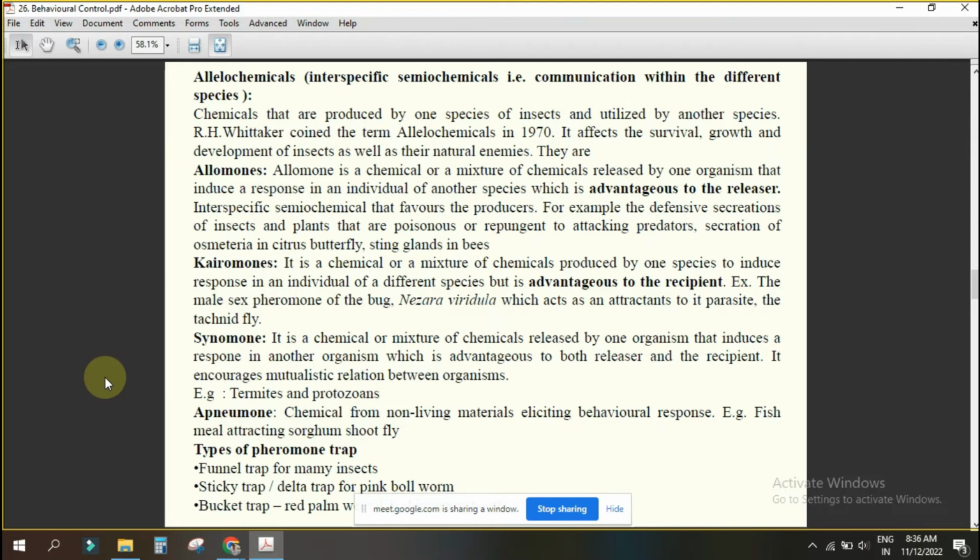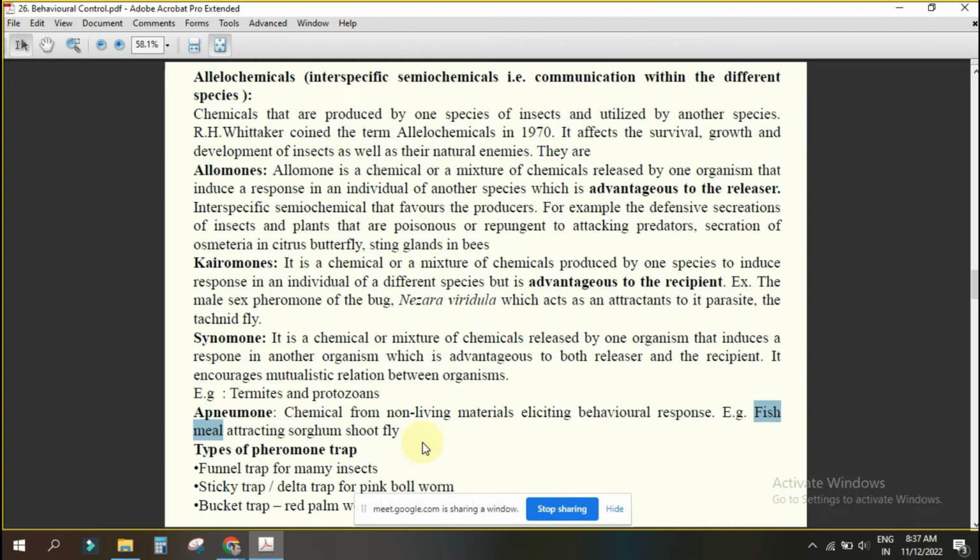This is known as what? Symbiosis. Next one is your what? You see, that is your kairomone. What is kairomone? Chemical from non-living material eliciting behavioral response. That means fish meal will attract the sorghum shoot fly. Fish meal is one non-living material. It is the dead one. It is attracting the sorghum shoot fly.